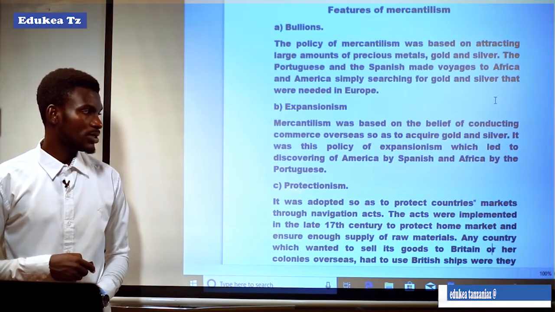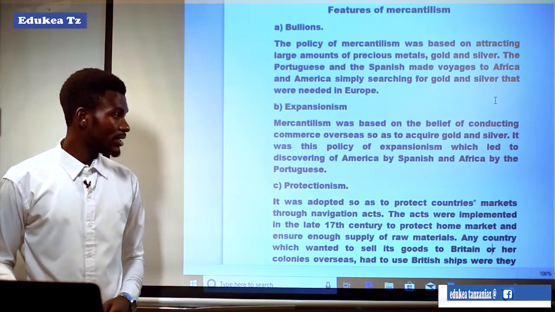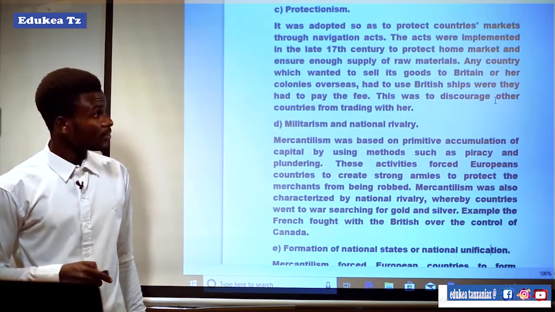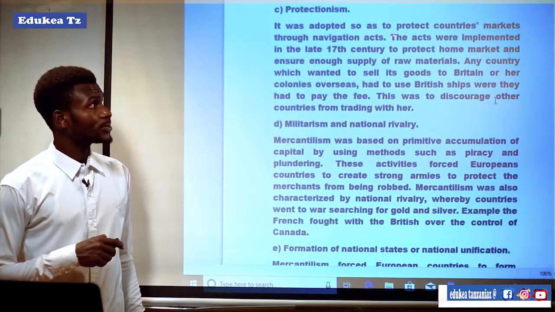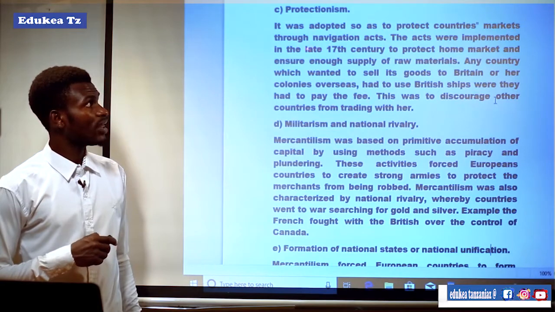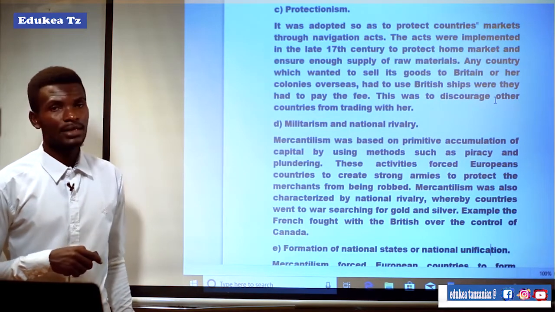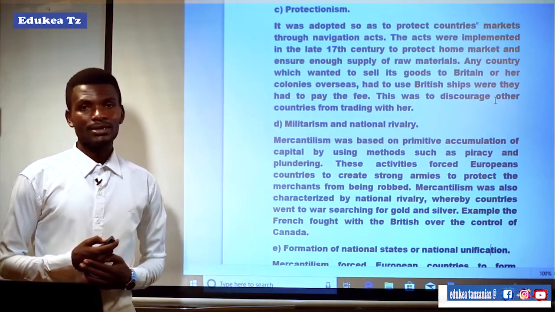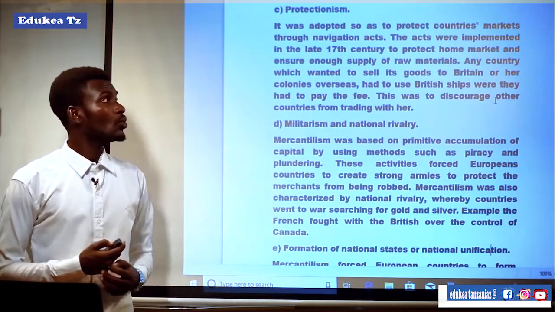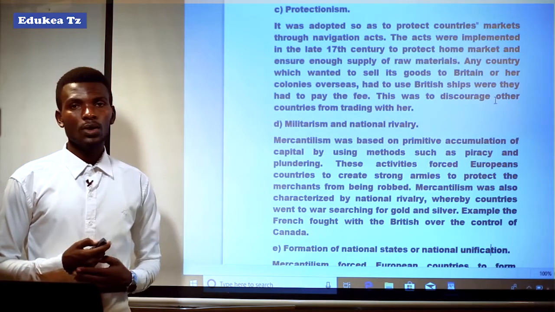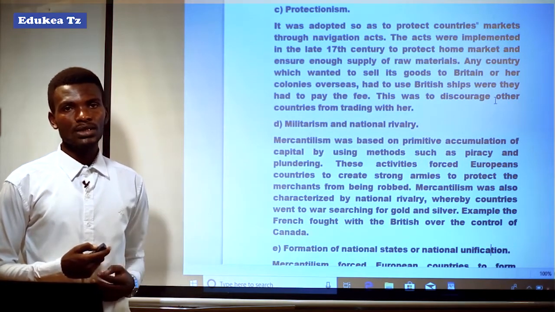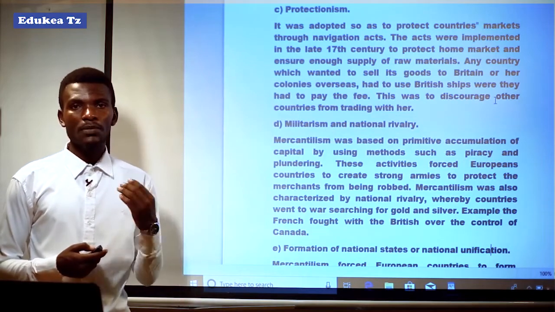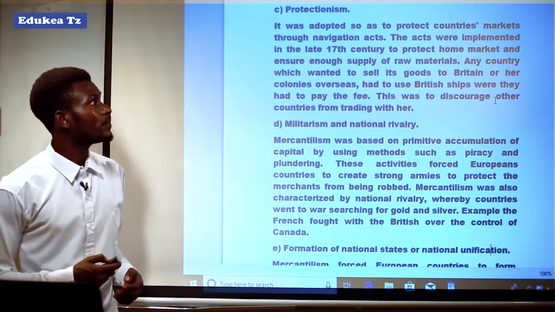Another was protectionism as the third characteristic of mercantilism. It was adopted so as to protect the country's markets through navigation acts. It means that protectionism was the policy, or acts and laws, established by the European countries, specifically Britain, in order to protect the market of their country.